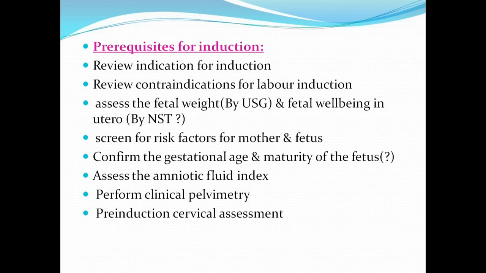That means maturity is basically estimating the maturity of the lungs. The lung maturity is more important for us because only if the lungs are fully mature will they expand, the baby will be able to breathe and survive outside without any support. So from the ultrasound calculation of gestational age, you can know whether the fetus is fully mature.